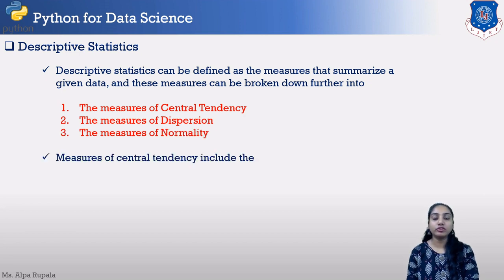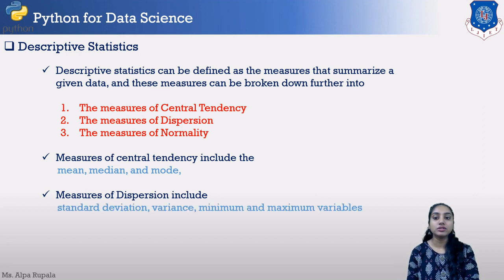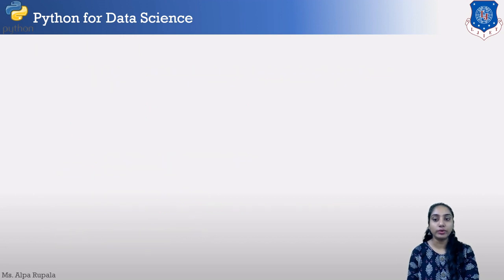The measure of central tendency includes the mean, median, and mode. The measure of dispersion includes standard deviation, variance, minimum and maximum variables. The measure of normality includes skewness and kurtosis. We are going to learn all the measures one by one.